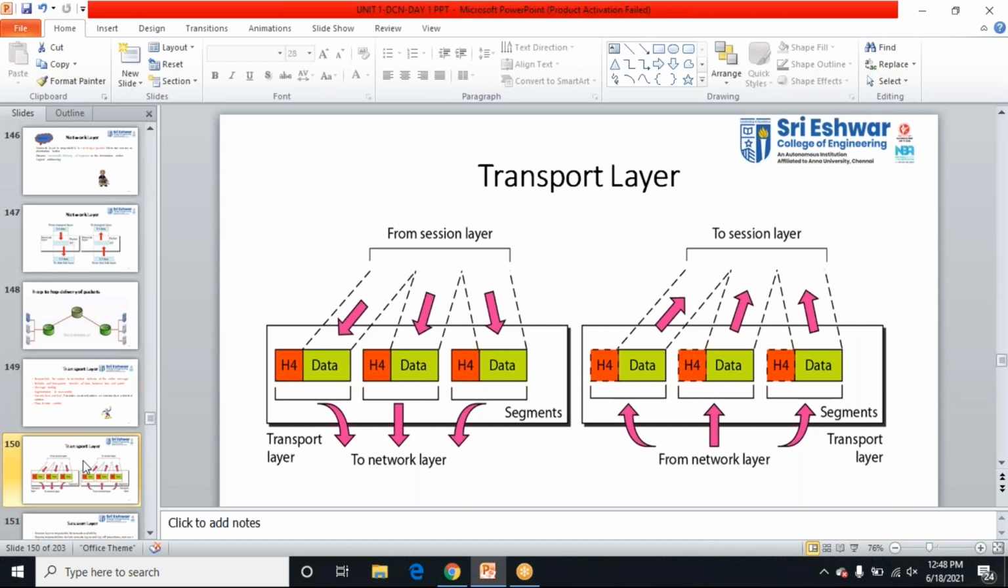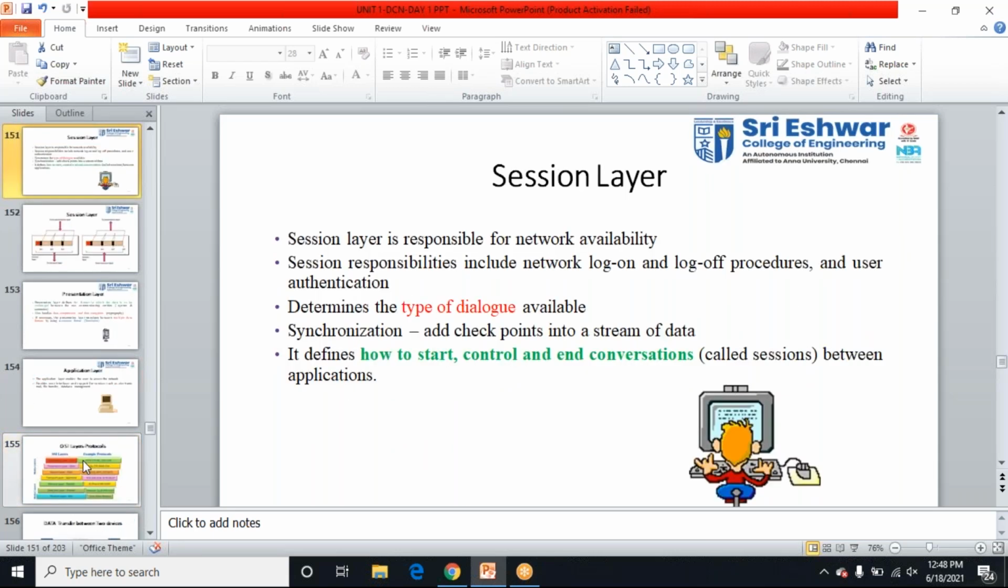Next one, the session layer. The session layer is a typical dialogue: to establish the session, to transfer the data, and to end the conversation. It defines how to start the program, how to control it, and how to end the conversations between the applications. The session layer is also responsible for network availability. Log on and log off procedures are controlled by the session layer. It includes log on, log off, and user authentication. When we type passwords, those things are taken care of by the session layer.